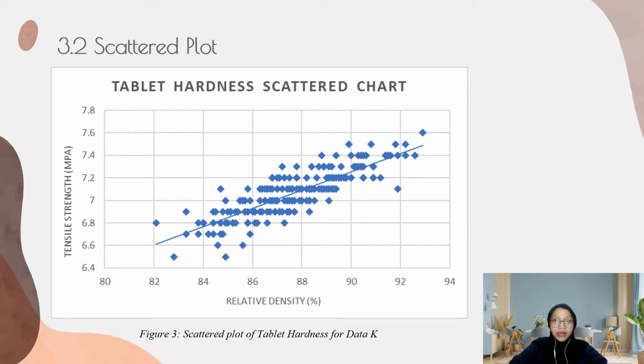The data is making a straight line going from the origin to the high x-axis, that is relative density, and high y-axis, that is tensile strength, showing us that the variables have a positive correlation. This will be further explained in part D.